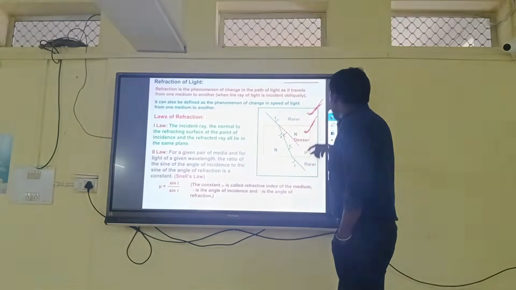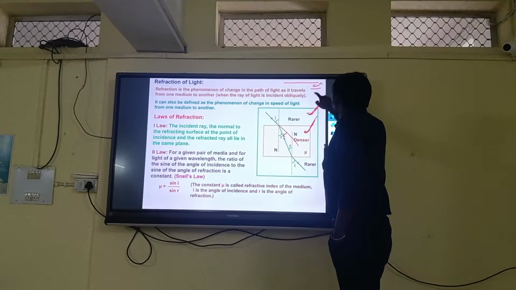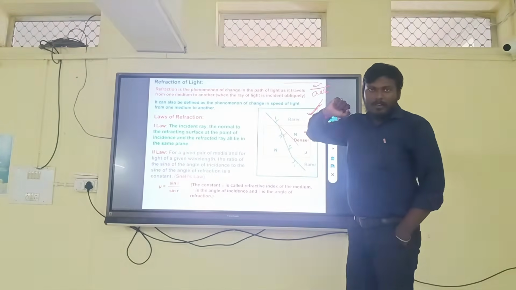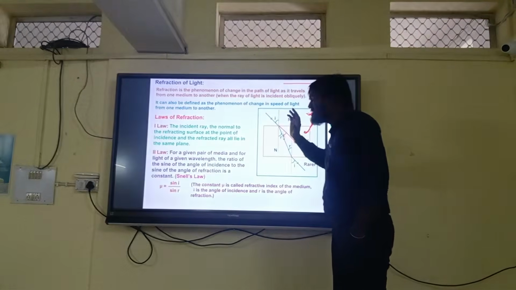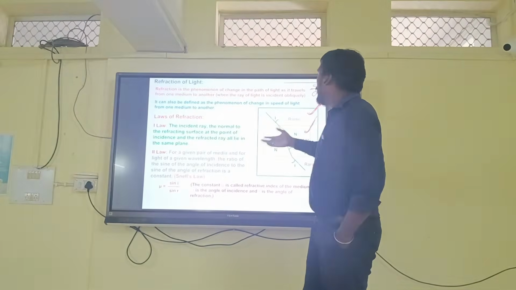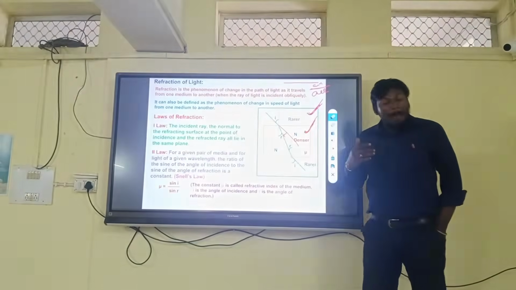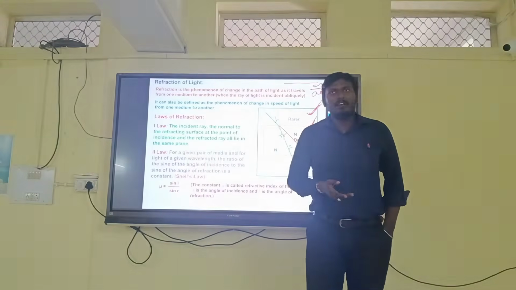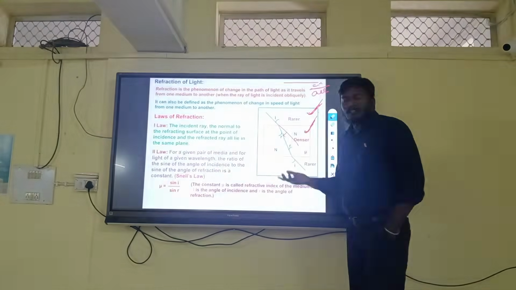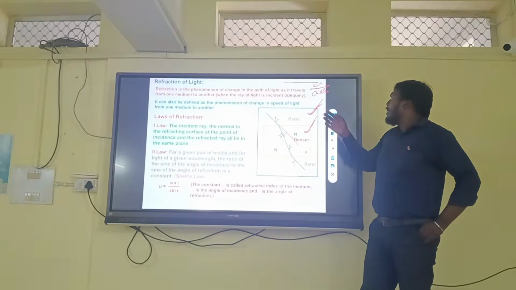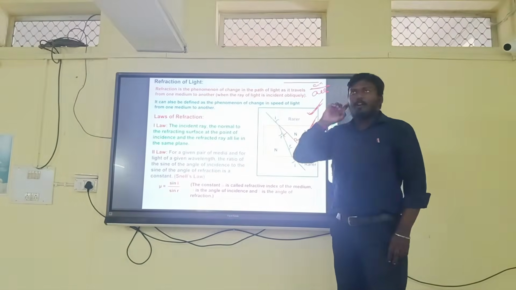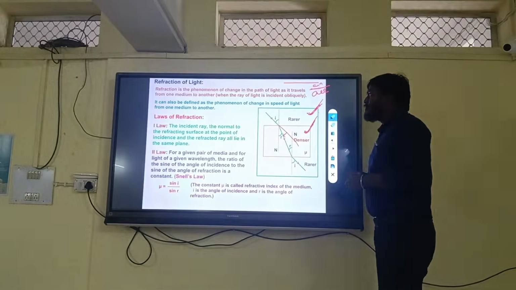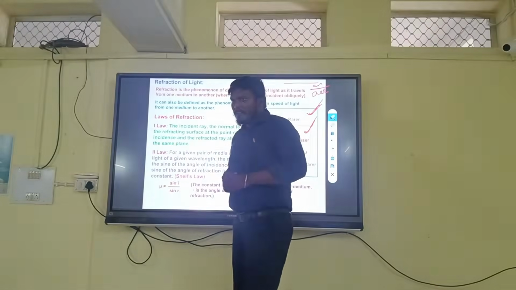If I am saying this is air and this is also air, can refraction happen here? No. Or refraction can happen, but the angle is 0 degree. Because there are two mediums, refraction can happen, but the angle is 0 degree. So saying 0 degree refraction, or a refraction angle of 0 degree, doesn't make any sense. So if mediums are the same, there is no phenomenon like refraction there. So this is about refraction of light. Now, coming back to the point,